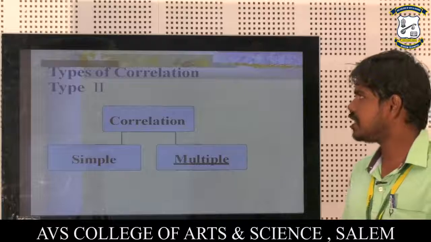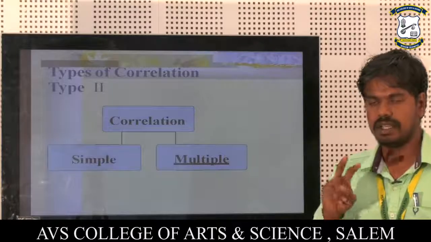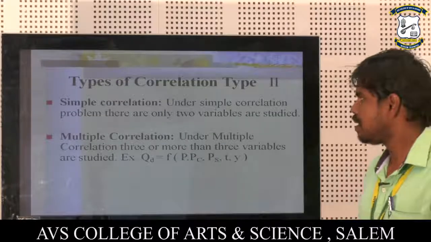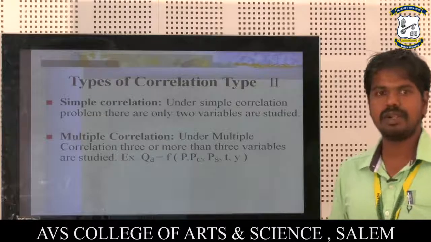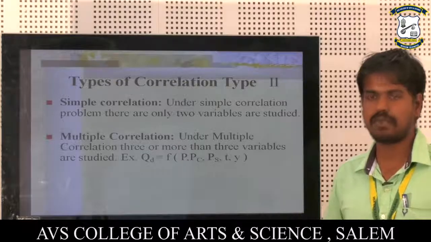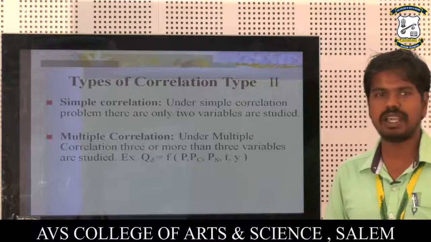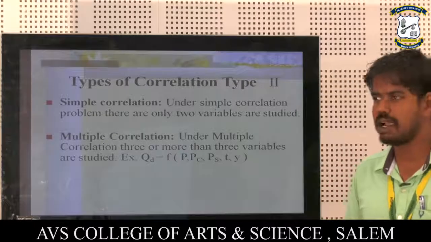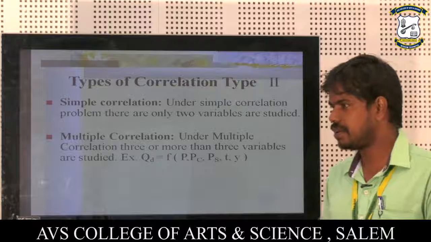Okay, next one is the types of correlation. Type 2: simple and multiple correlation. Simple correlation: under simple correlation, only two variables are studied. Next one is multiple correlation. Under multiple correlation, three or more variables are studied.